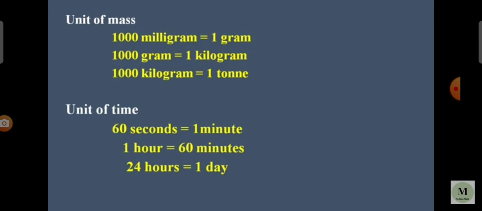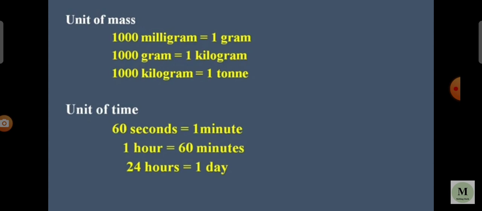We measure our weight in kilogram. If we measure our weight in gram, we will get a big number. So we use kilogram to measure our weight. Likewise, bigger weights are measured in ton or metric ton.